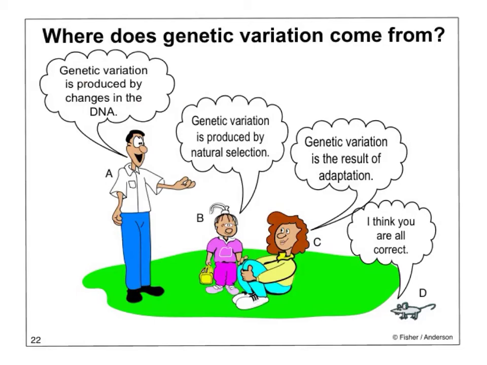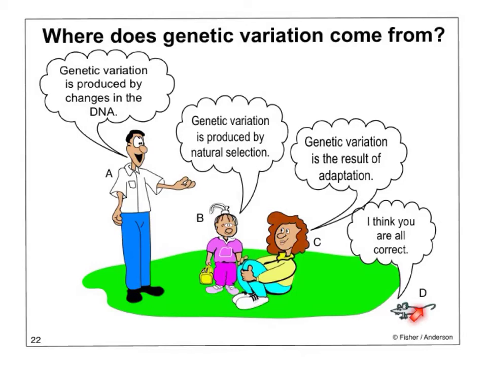This is cartoon 22, variation. Where does genetic variation come from? Person A says, genetic variation is produced by changes in the DNA. Person B says, genetic variation is produced by natural selection. Person C says, genetic variation is the result of adaptation.